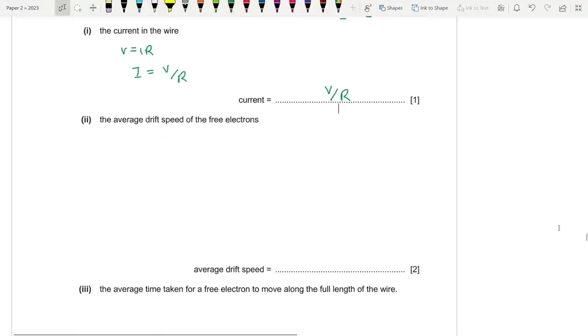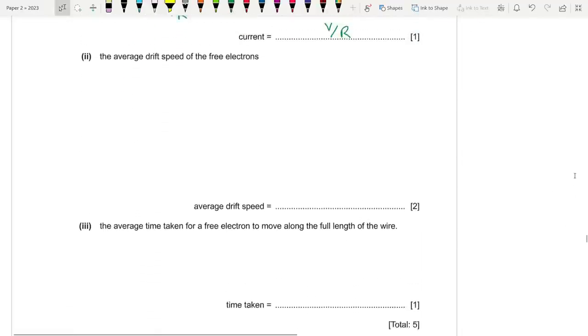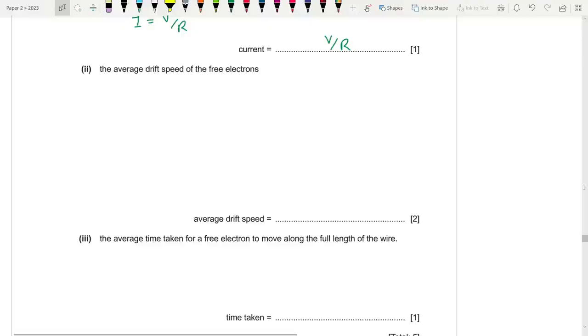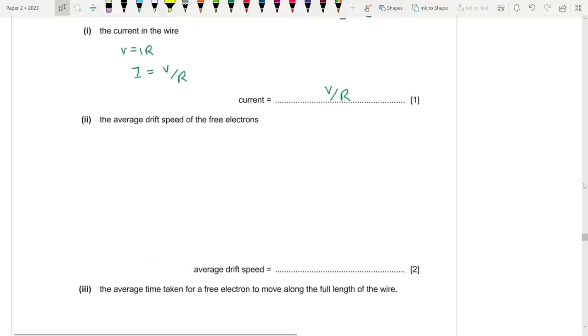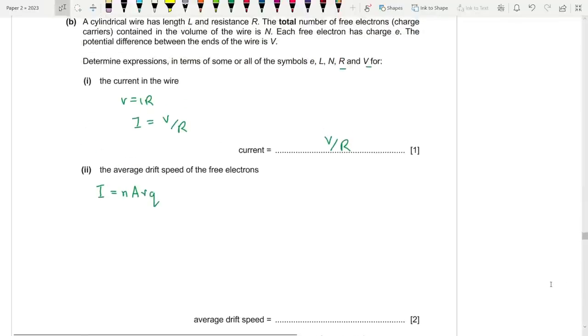Now, the average drift speed of the electrons. This is really important. So let's do this. We know that according to the equation, I is equal to nAvQ, where n is the number density of charge carriers, A is the area through which the wire is passing, v is the drift velocity of electrons, and Q is essentially the charge of each electron.